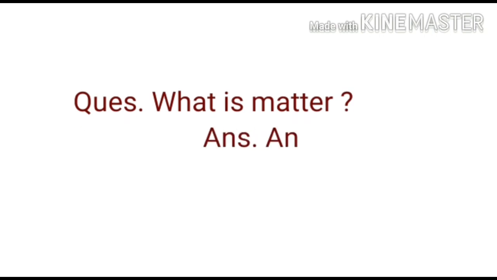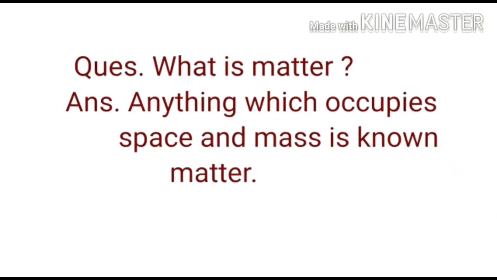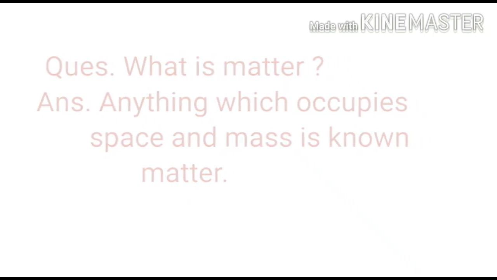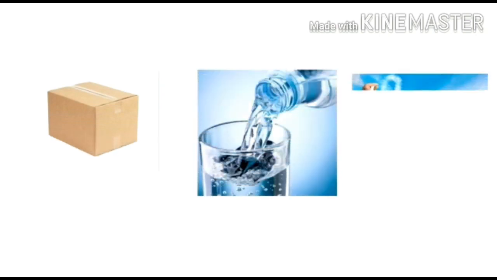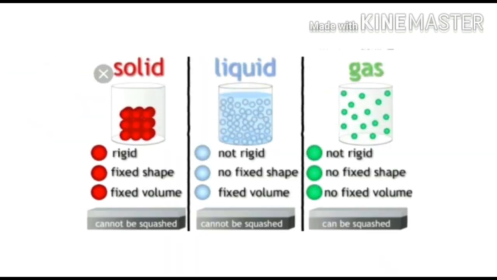Now the question arises, what is matter? Matter is anything that occupies space and has mass. Any particular thing like box, water, air which occupies some space and has some mass is known as matter. Matter is of three types: solid, liquid and gas, and this matter is made up of atoms.